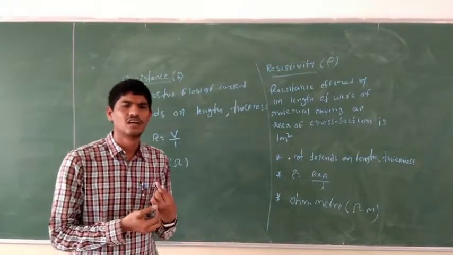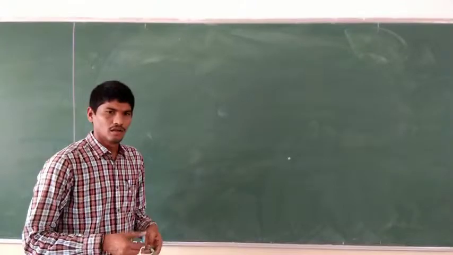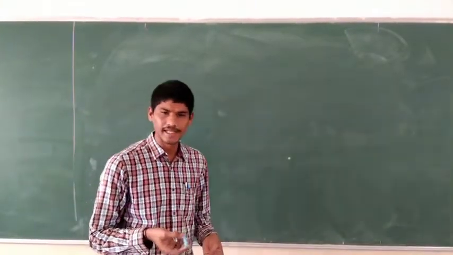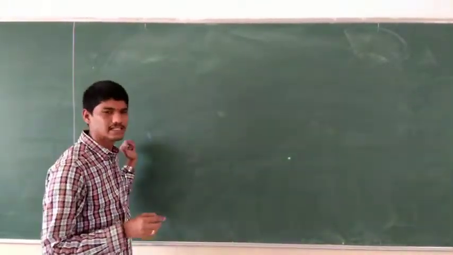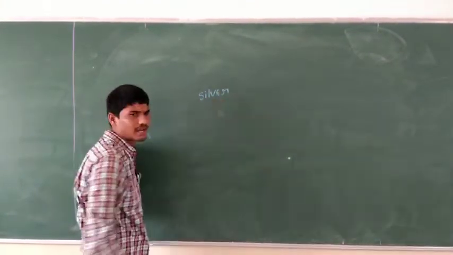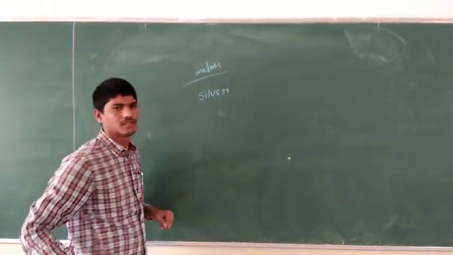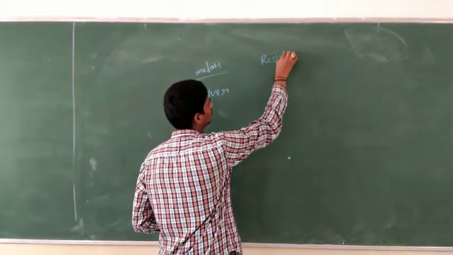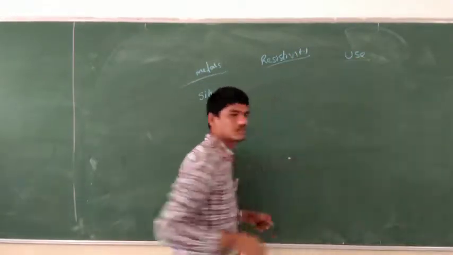If it is clear, we will go on to see what the metals and alloys are, and what their resistivity values and uses are. So if you take the metals, that is silver. This is a metal. What is the resistivity of this metal, and what is its use? So now we will see that.